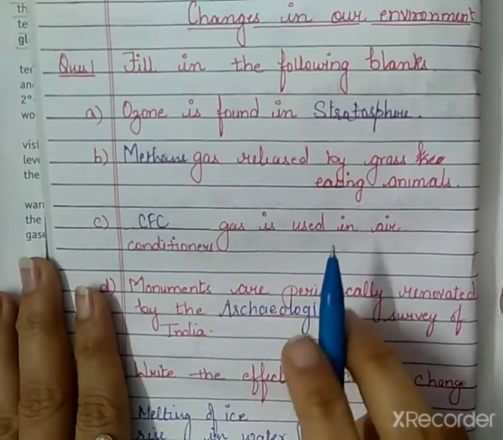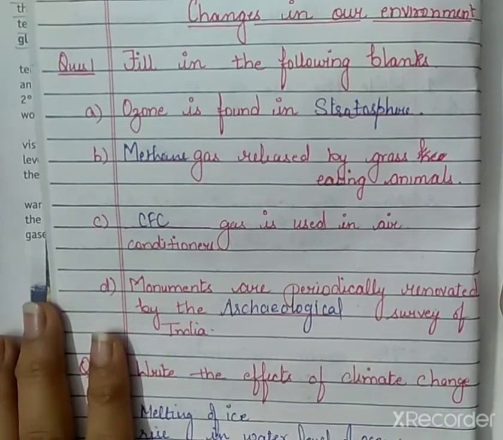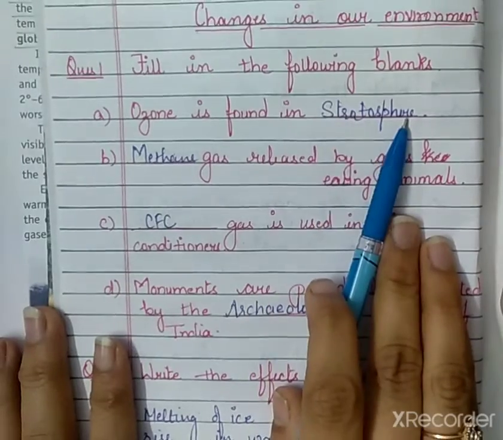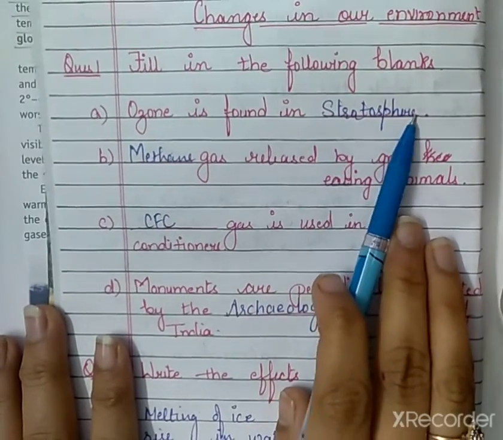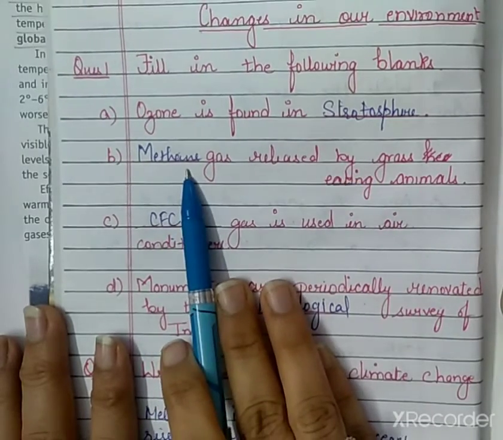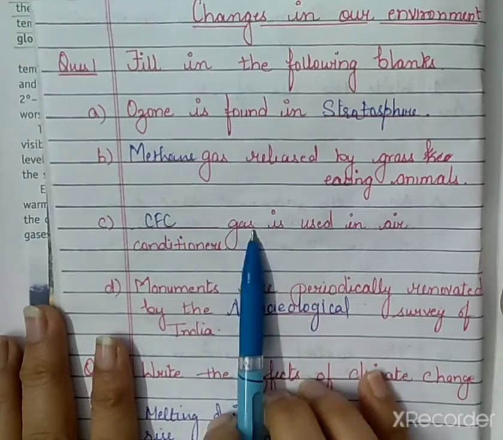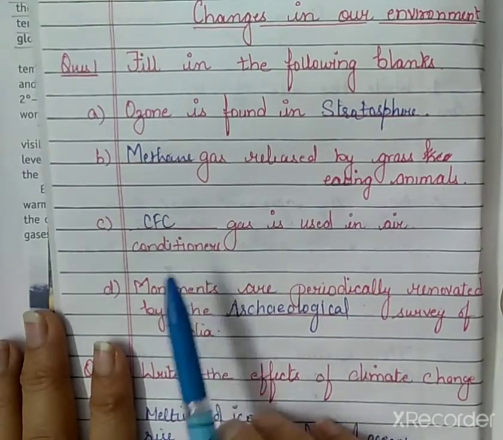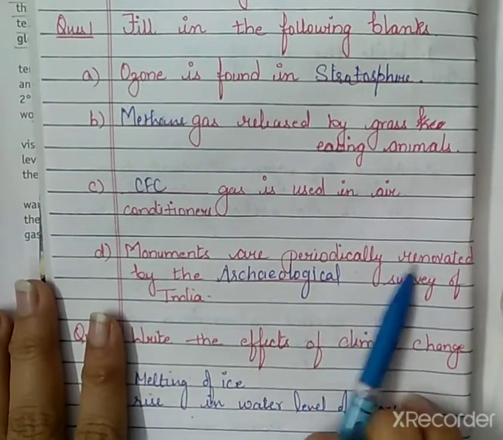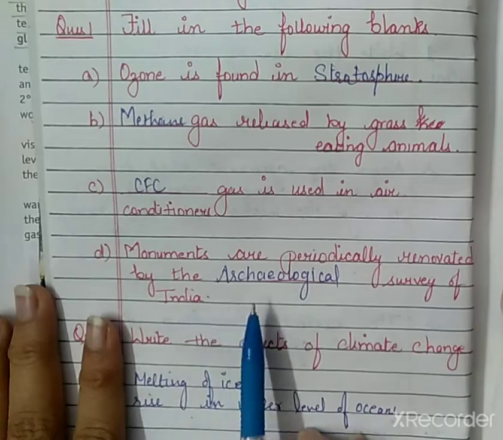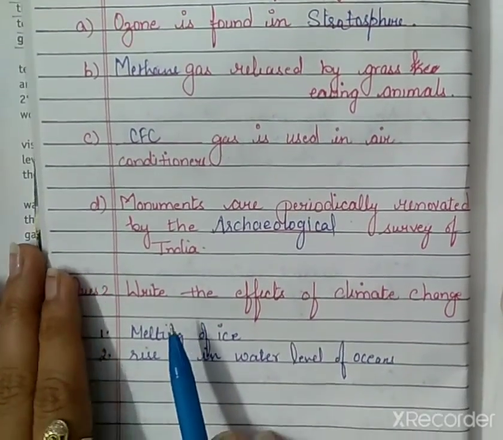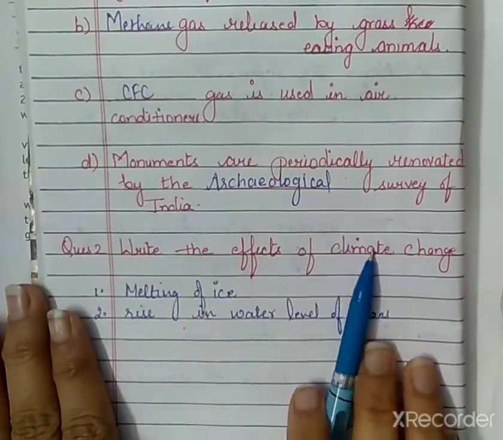So students, I have prepared some questions for practice. First one is fill in the blanks. Ozone is found in dash. So you will write stratosphere. Dash gas is released by grass eating animals. Methane gas. Dash gas is used in air conditioner or refrigerator, CFC. Monuments are periodically renovated by dash, Archaeological Survey of India. The next question is, write the effects of climatic change.